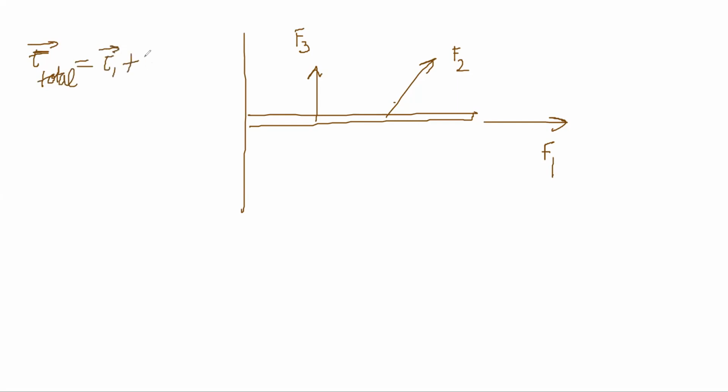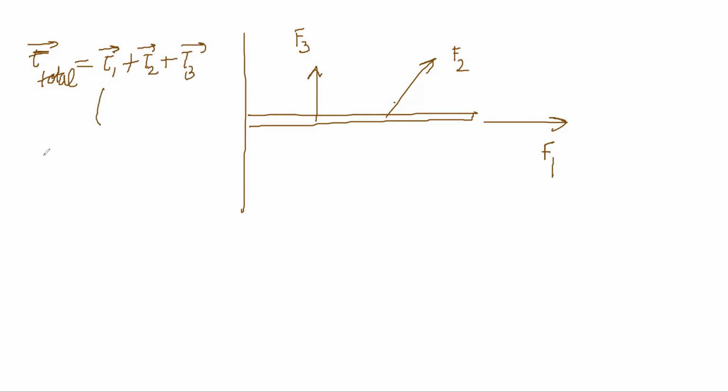So if you have multiple forces, suppose these forces are there, F1, F2, and F3. Torque total will simply be torque 1 plus torque 2 plus torque 3.